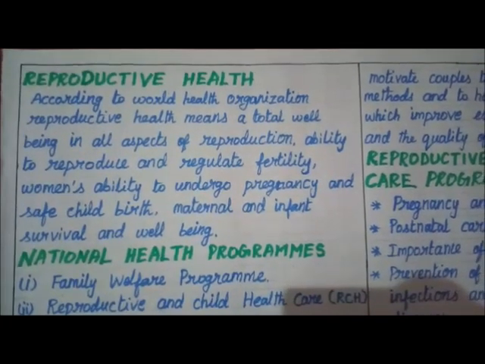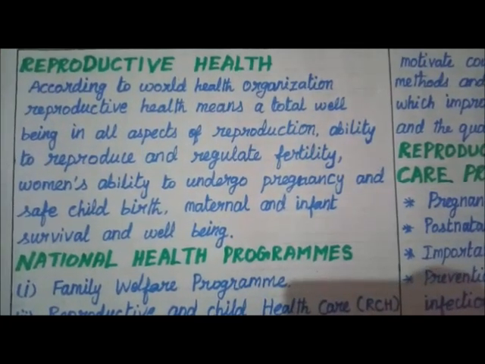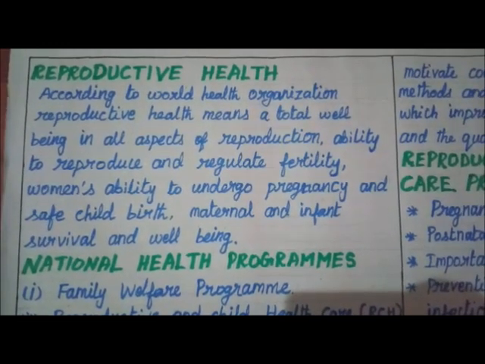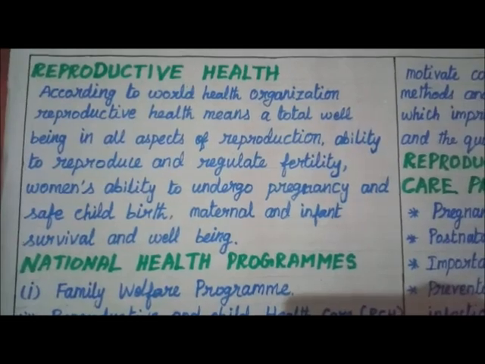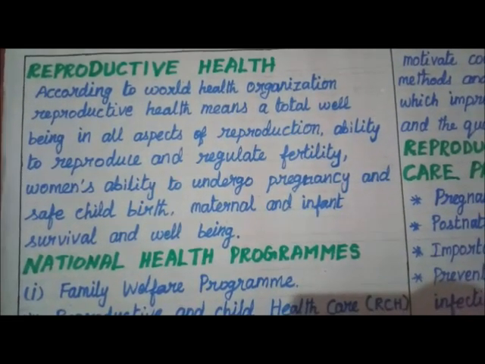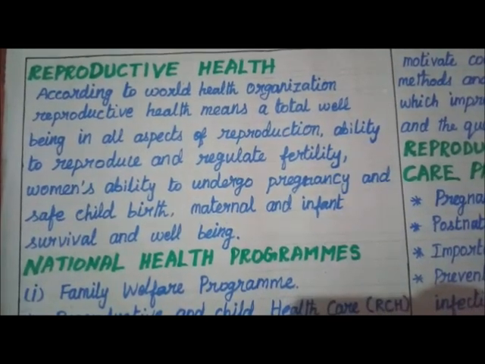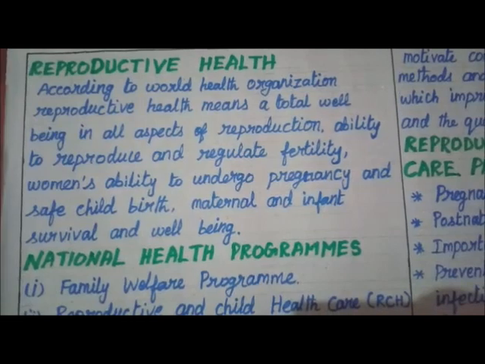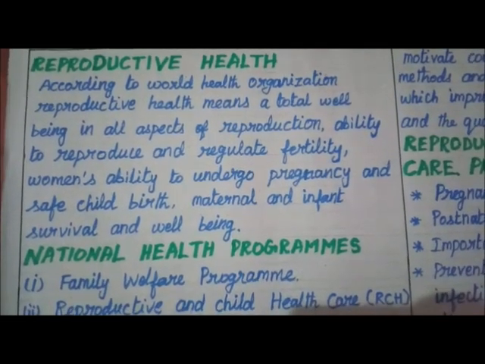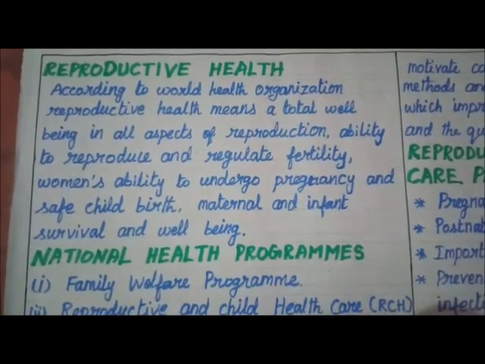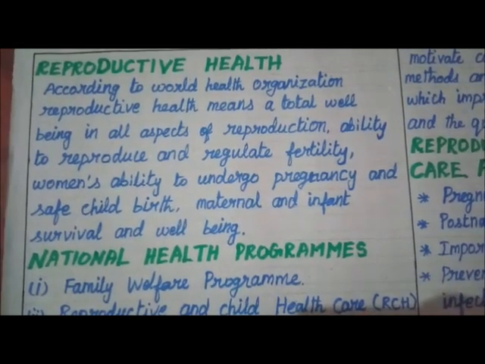Next one, reproductive health. According to the World Health Organization, reproductive health means a total well-being in all aspects of reproduction. So, ability to reproduce and regulate fertility, woman's ability to undergo pregnancy and safe childbirth, maternal and infant survival and well-being.